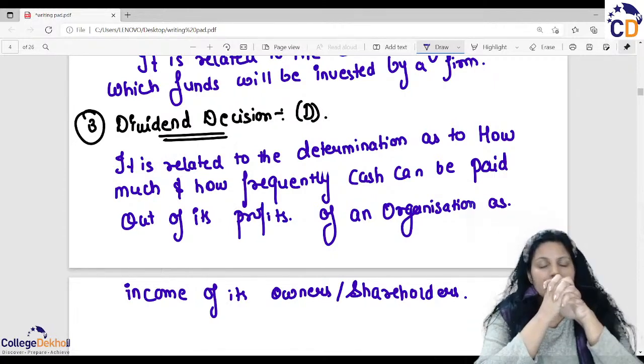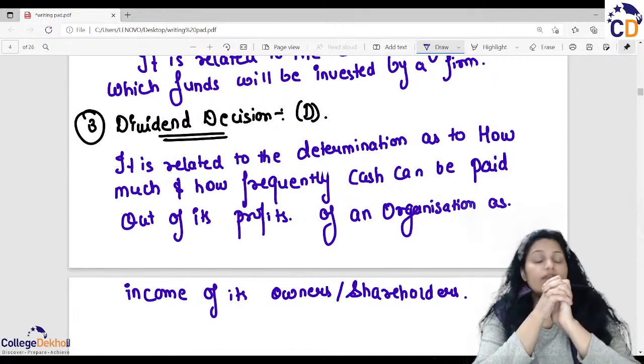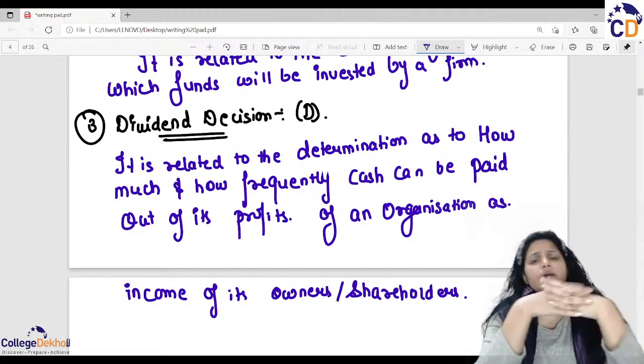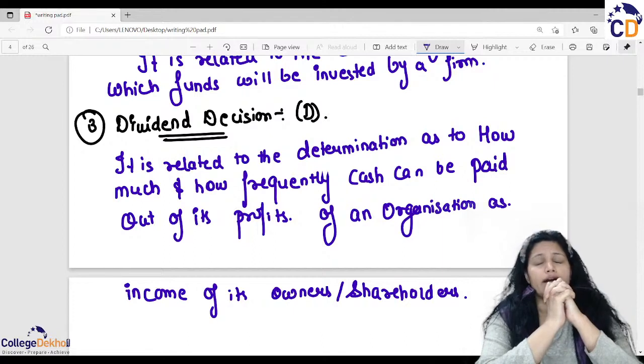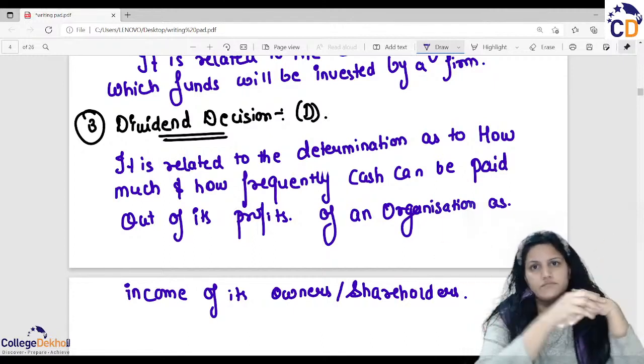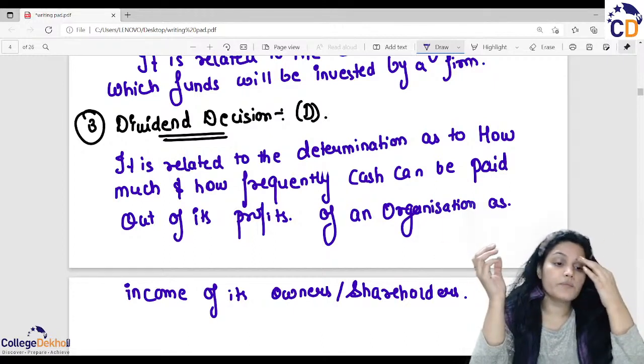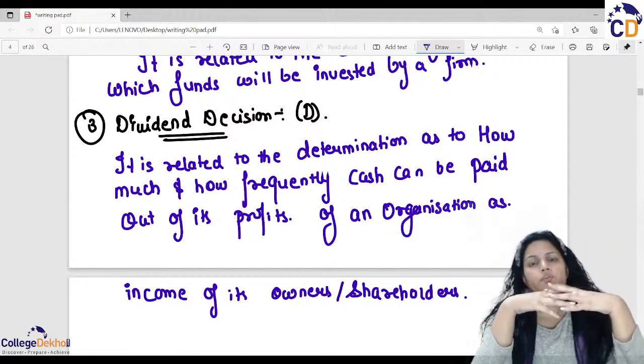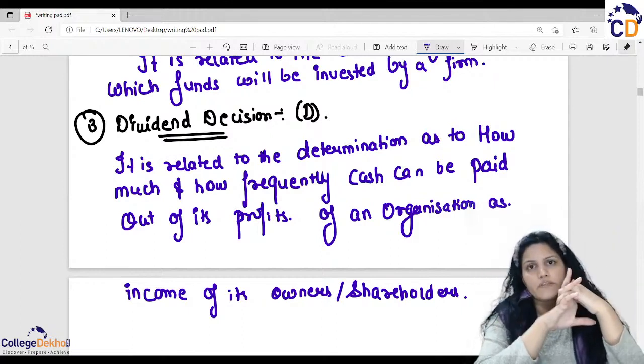So, as an owner, they invest in a company. What do they expect? As a shareholder, I expect to get a good return. So in future, if the company needs some more amount for investment purposes, I will invest more.